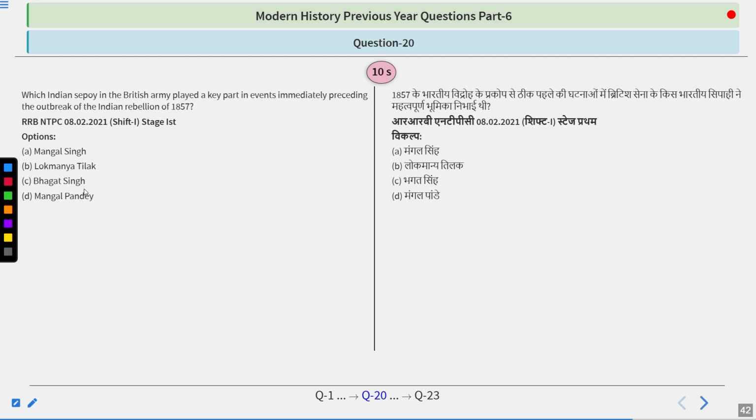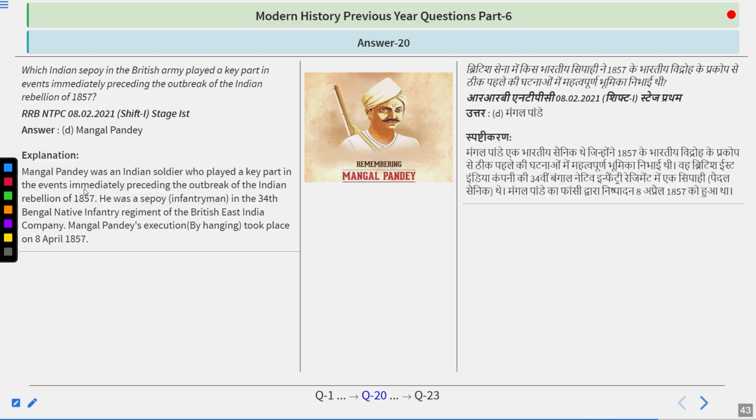Which Indian sepoy in the British Army played a key part in events immediately preceding the outbreak of the Indian Rebellion of 1857? Mangal Singh, Lokmanya Tilak, Bhagat Singh, or Mangal Pandey? Try to think about it. The answer of this question is Mangal Pandey.